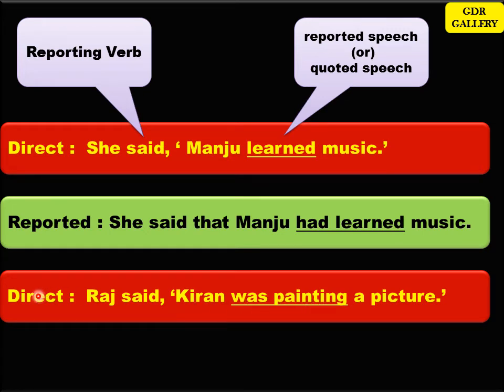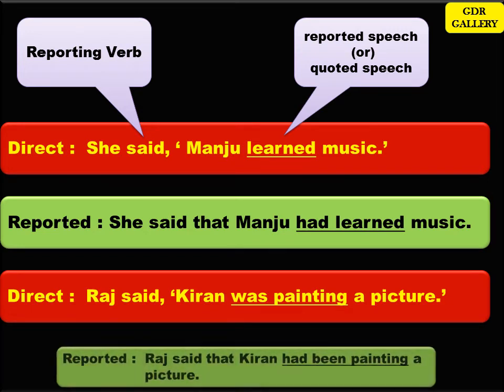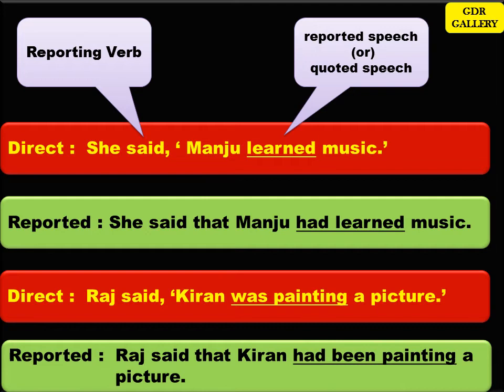So when you are changing from direct speech to reported speech, the quoted speech which is in past continuous tense has to be changed to past perfect continuous tense. Now let's see the answer. Raj said that Kiran had been painting a picture, right? Let's see some more examples.